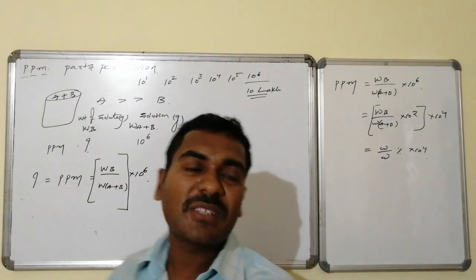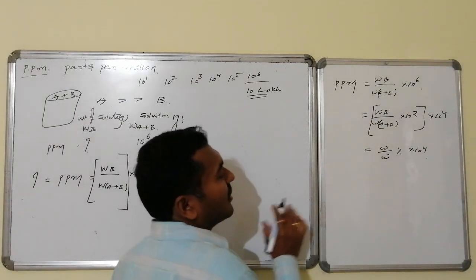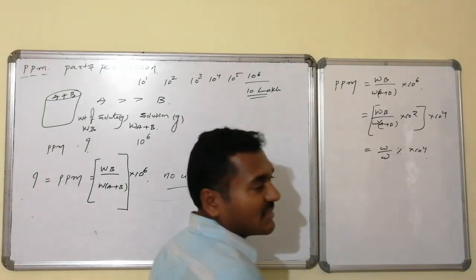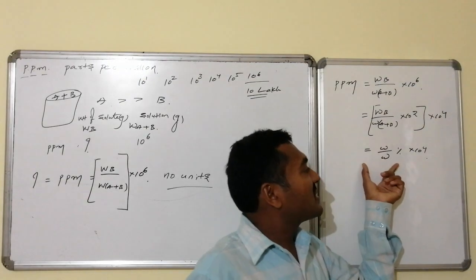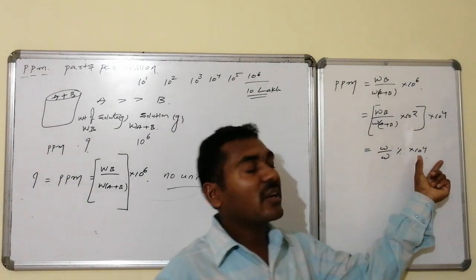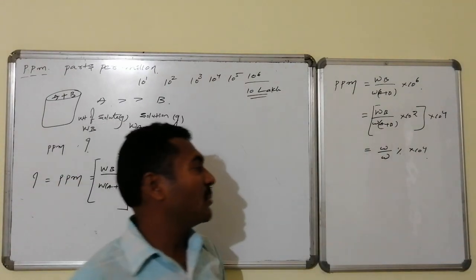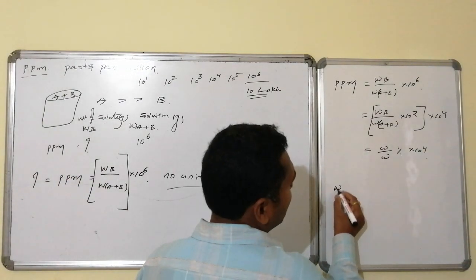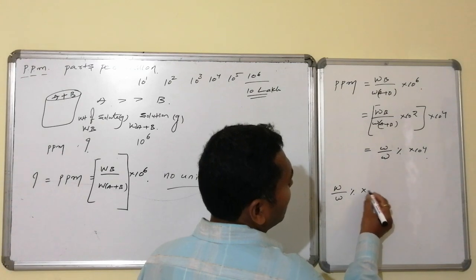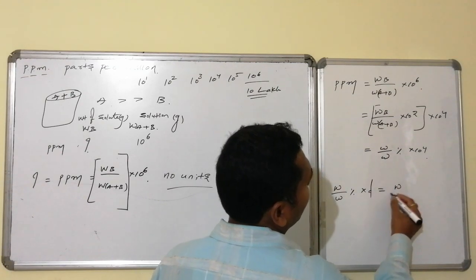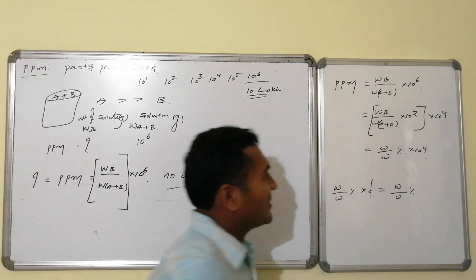That's why ppm is applied. If we write ppm in terms of weight by weight percentage, weight by weight percentage into 10 power 4 becomes equal to the corresponding ppm. And once again we know this particular weight by weight percentage into density becomes equal to weight by volume percentage.